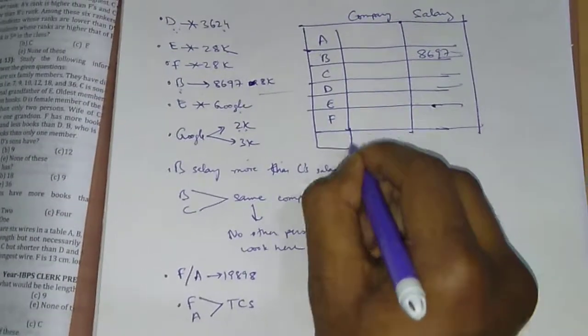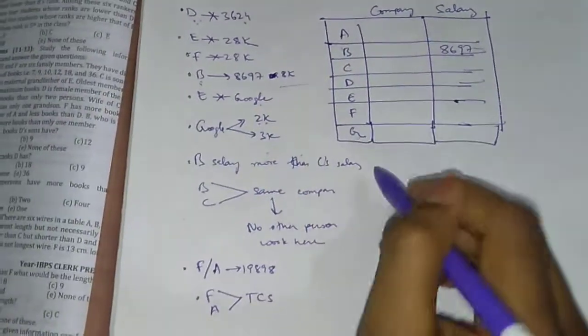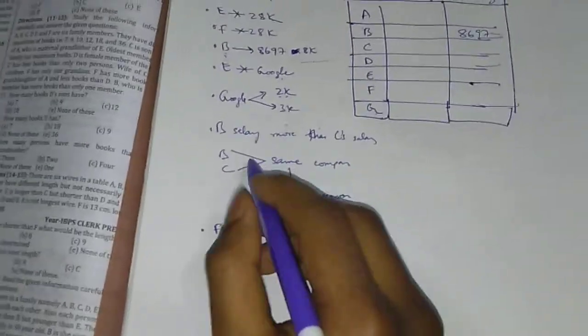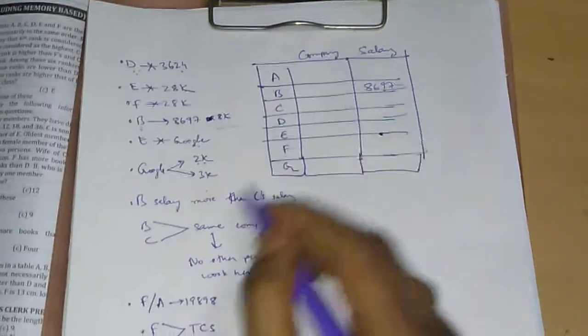Okay, we haven't written here yet. There is one more person named G also. Okay, there is another person. This is another person named G. There are two persons, B and C. We don't know which company they work in, so let's not write here.